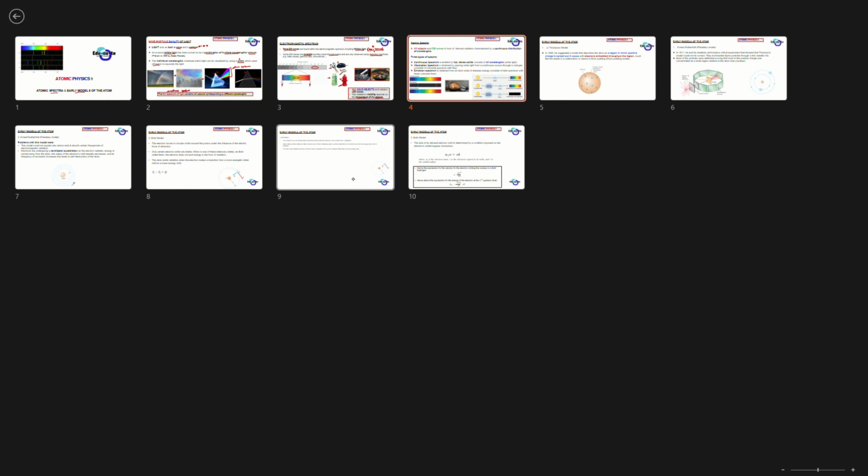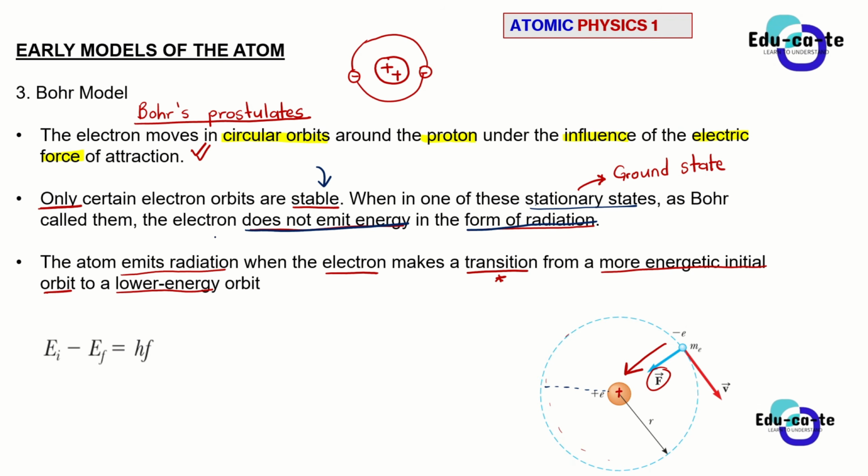Now the Bohr model was able to explain that for an atom to emit radiation, the electron must make a transition from a more energetic initial orbit to a lower energy orbit. And the difference between the energy levels, which is initial energy level minus final energy level, equals h times f. Remember that h times f, we use it to describe the energy of a photon, right?